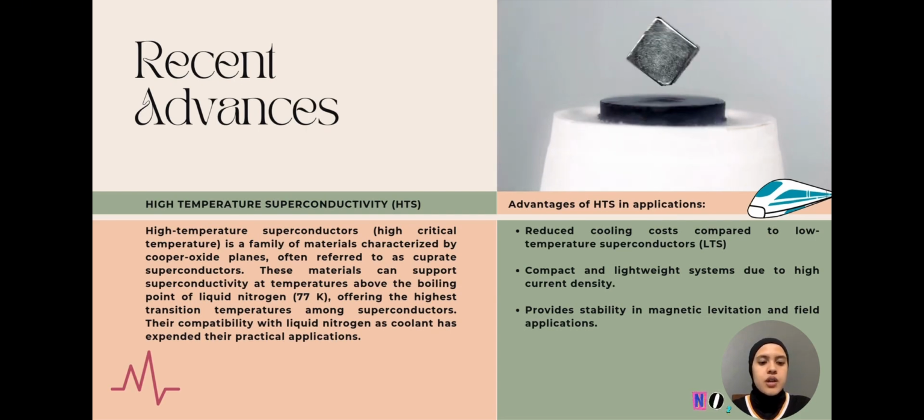HTS materials offer a range of benefits over their low temperature counterparts, like lower cooling costs due to their compatibility with liquid nitrogen, compact and lightweight systems enabled by their high current density, and enhanced stability in magnetic levitation and field applications, unlocking new possibilities in technology and transportation.